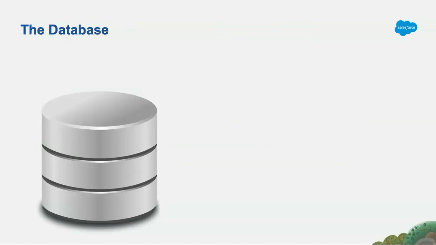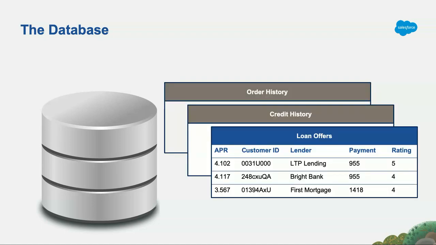So why do we want to build an API in order to unlock our information from the database? Well, let's look at what this database contains. It has information about order history, about credit history, about loan offers. A lot of this is not relevant to me as a Service Cloud administrator working on this project. And moreover, since I don't own this database, another team does, I need to ask for help to install custom drivers in order to access the database, to help with credentials, to help with querying the data across the tables. And it's even not in the right format, so I need help transforming the data to the right format.